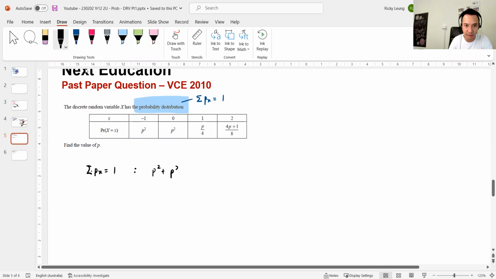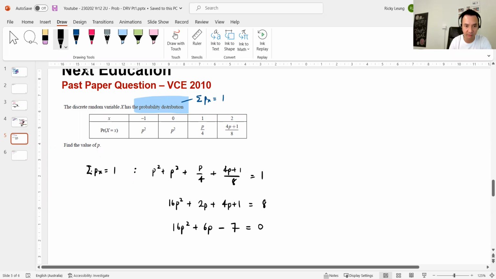p squared plus p squared plus p on 4 plus 4p plus 1 on 8 equals 1. All right, that looks ugly. Times it by 8 maybe. That's 2p squared times 8, 16p squared, plus 2p times 8, the 8 goes away. Let's bring everything over. 16p squared plus 6p, was that minus 7?